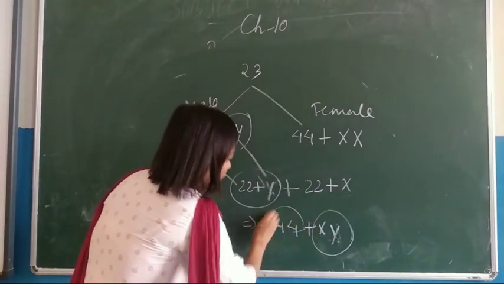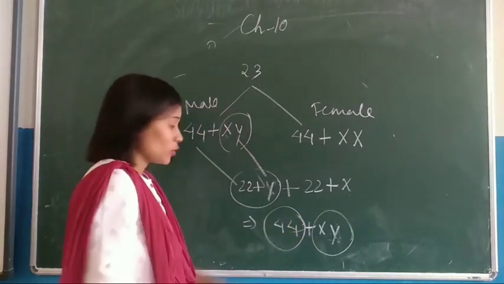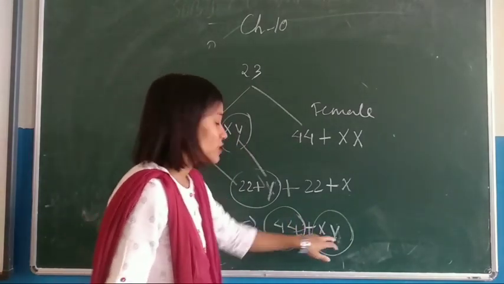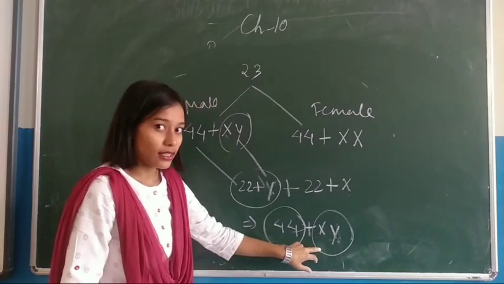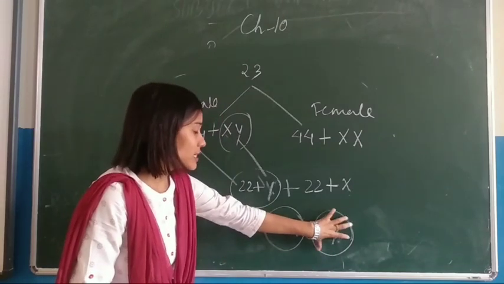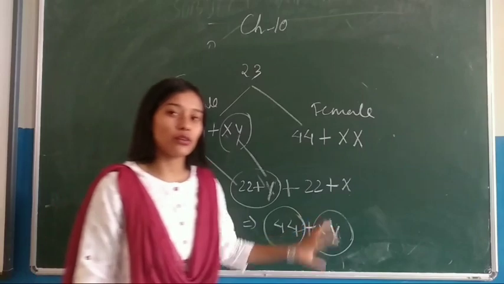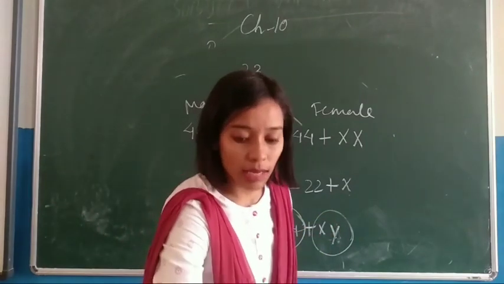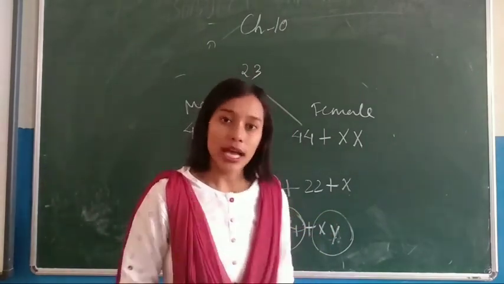This means the zygote will have 44 chromosomes for body characters plus XY, the sex character. That means the child is a boy. So in this way, sex is determined in a child.